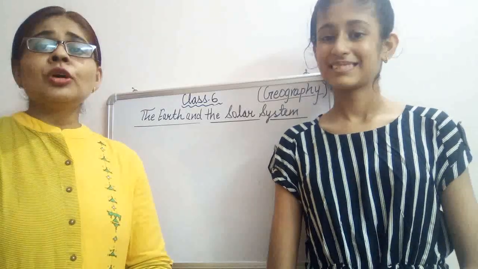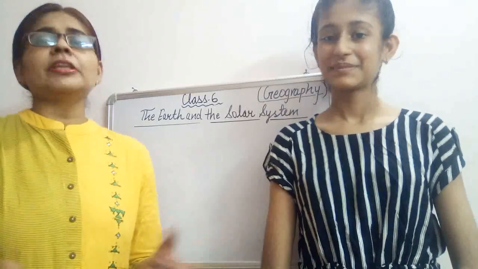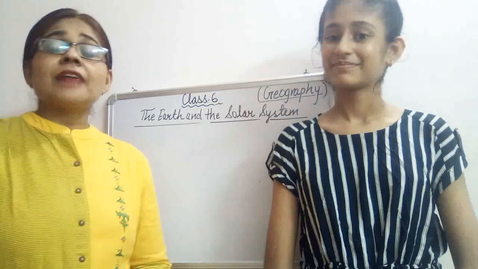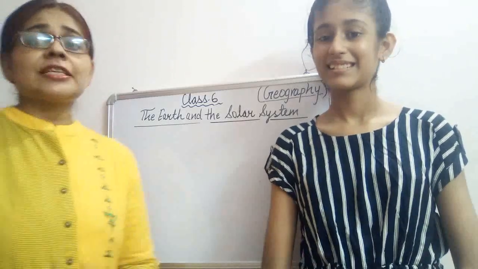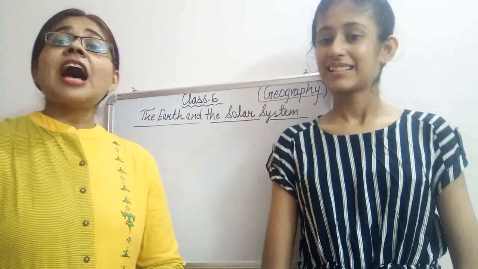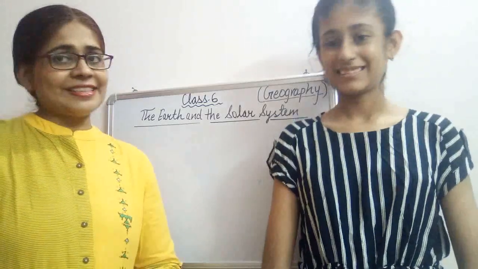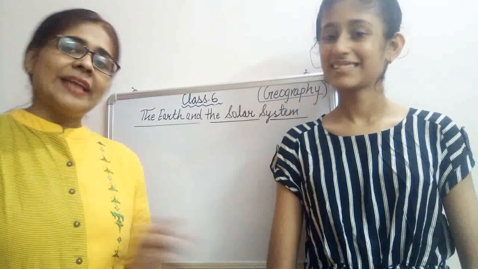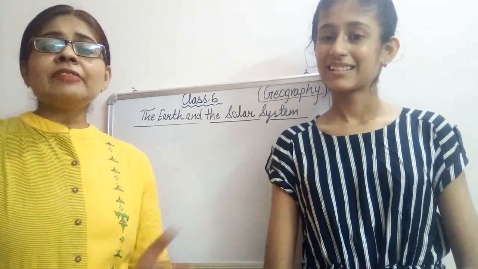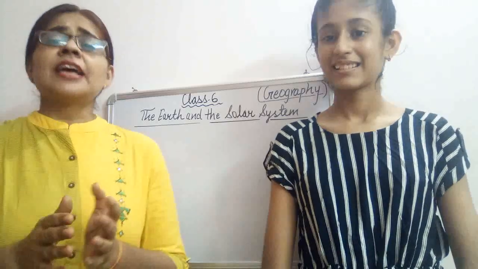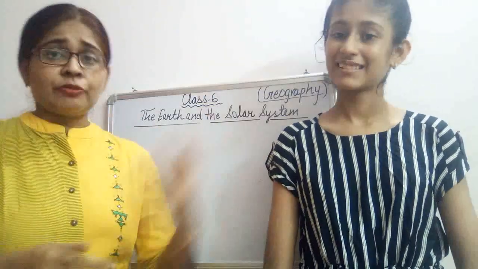Do you know what the universe is? The universe is a combination of different galaxies. Our sun and stars are also part of a galaxy. And which galaxy are we in? Its name is Akash Ganga, or Milky Way. Yes, the other name is Milky Way. There is a lot of distance between the stars and the sun from the earth.